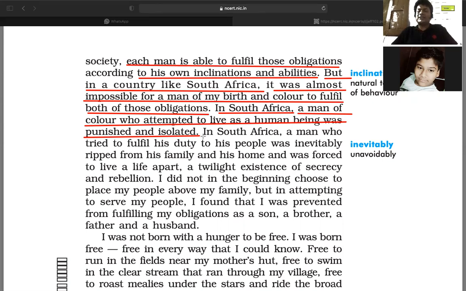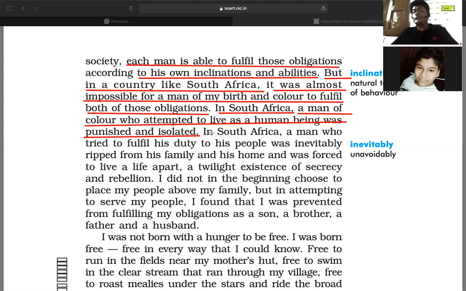Okay. Now, in South Africa, a man of color who attempted to live as a human being was punished and isolated. Look into this. A man of color who attempted to live as a human being was punished and isolated. So, punished and isolated means what kind of punishment? He belongs to the community where black people are living, right?